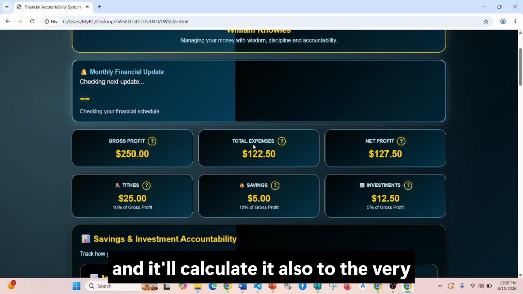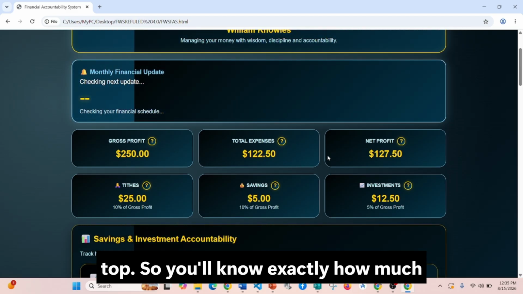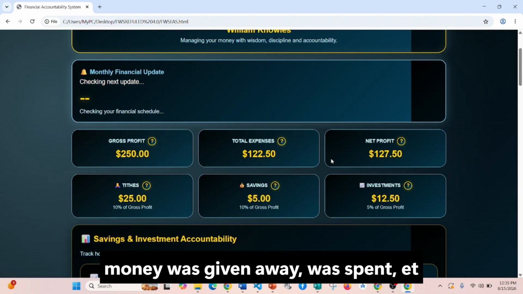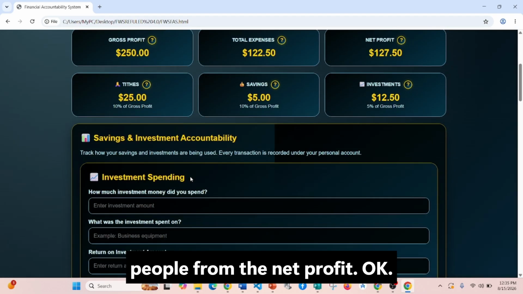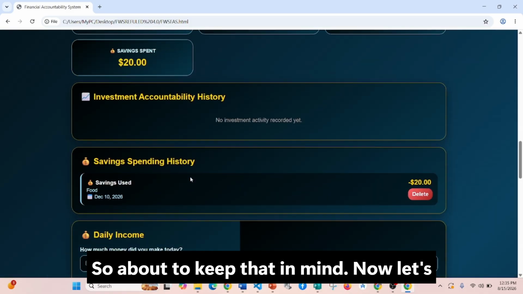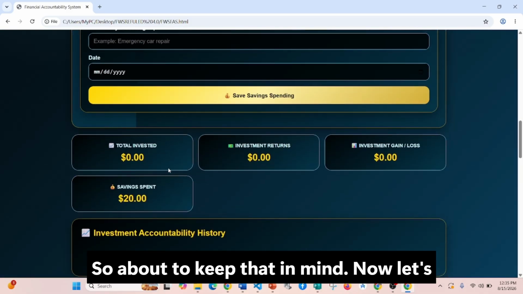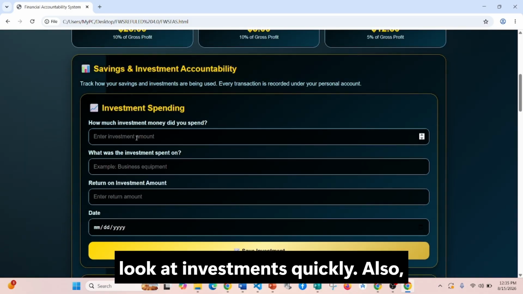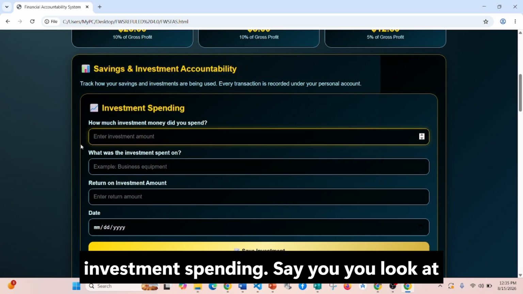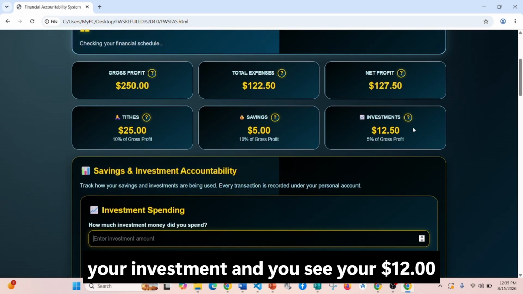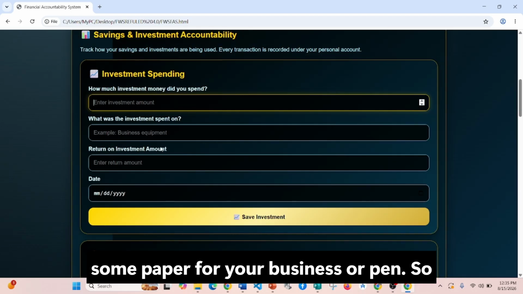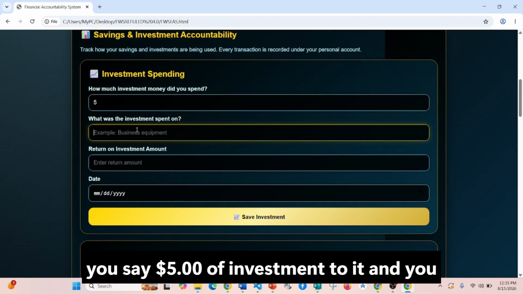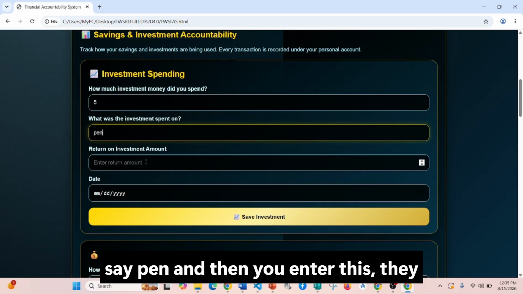So you'll know exactly how much money was given away, was spent, etc. And then it'll subtract automatically from your net profit. Okay, so let's keep that in mind. Now let's look at investments quickly. Also, investment spending. Let's say you look at your investment and you see you have $12 in there, and then you want to invest in some paper for your business or a pen. So you say $5 I'll invest into it, and you say pen, and then you enter.